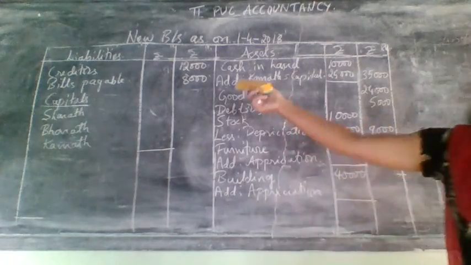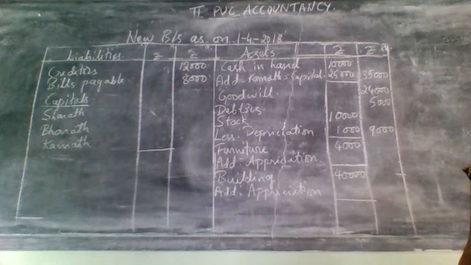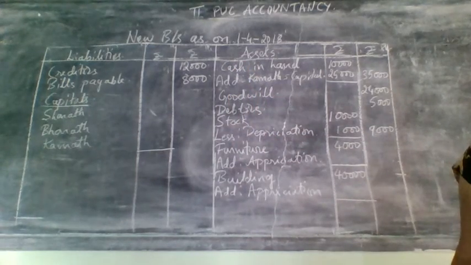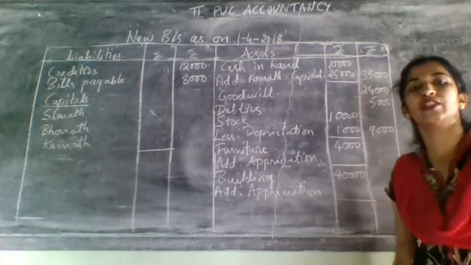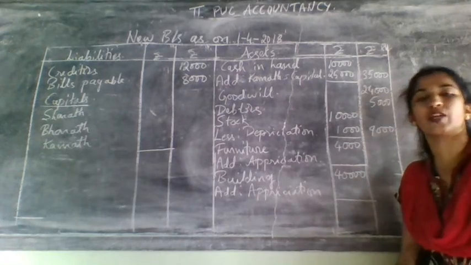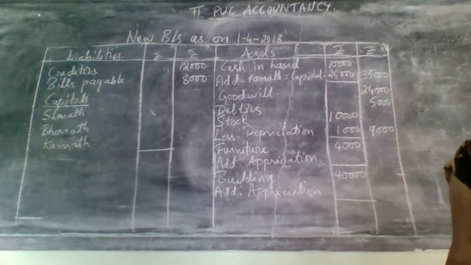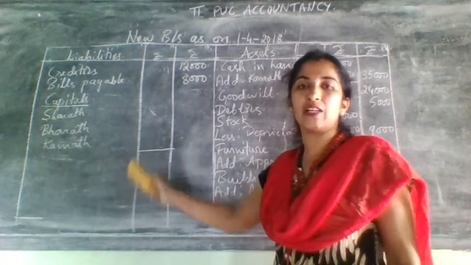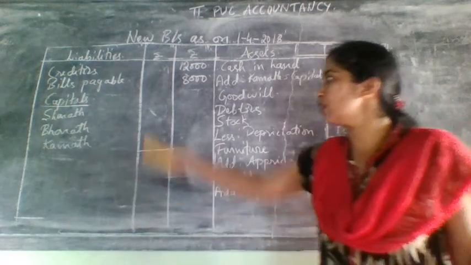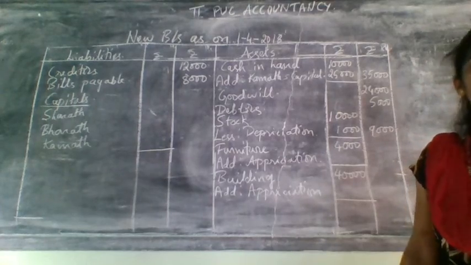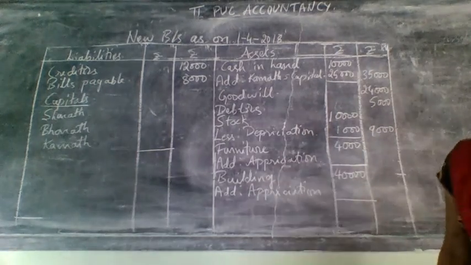Asset side over. Now on the liability side you have two liabilities, that is creditors and bills payable. Usually for these there is no adjustment, so write the direct amount in the outer column. Next comes reserve fund. Reserve fund should not be taken in the new balance sheet because it was already distributed to the old partners in their capital account. Next comes capital. Write all three partners' names and whatever balance carried down came in the partners' capital account, write it in the inner column, add it and write it in the outer column. So here ends your balance sheet.